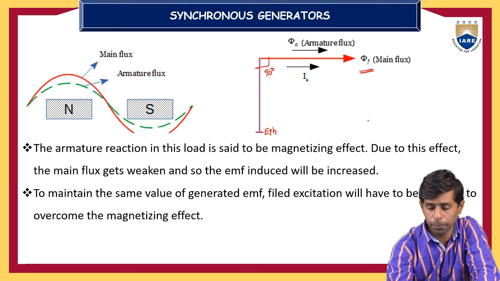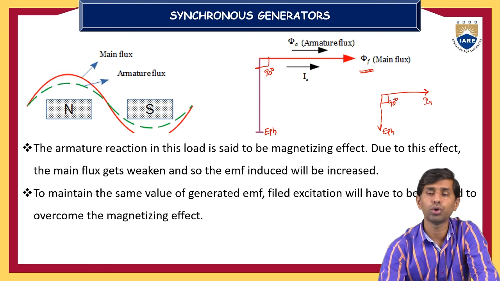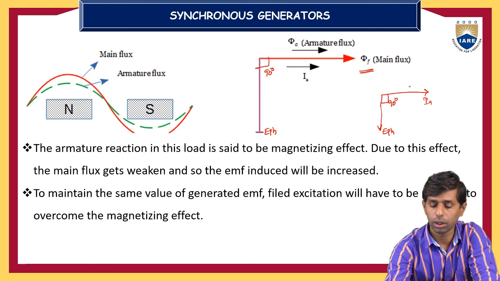So this will be your induced EMF E phase, and the current IA, and the flux produced by the armature conductors will also be in phase with IA.